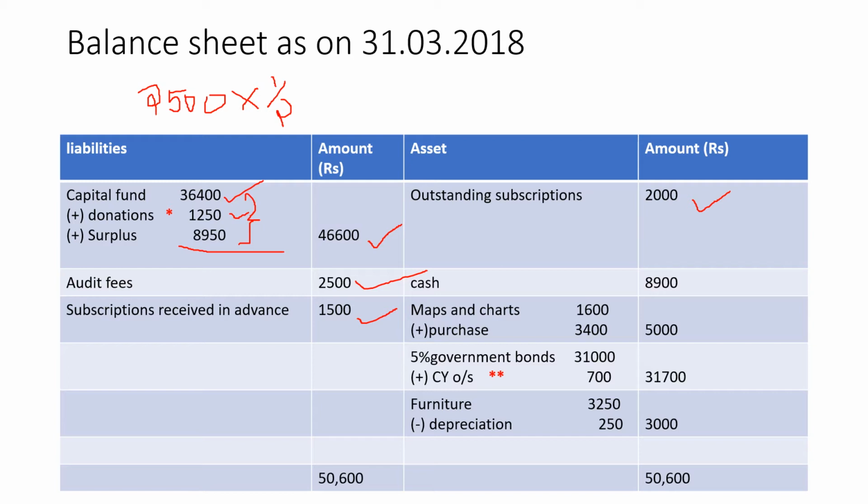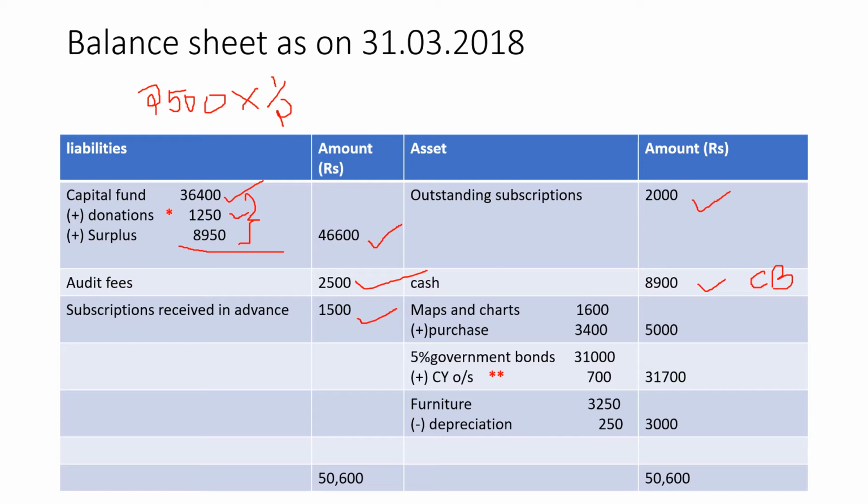In your receipts and payments account, on the payment side, the last item, by balance carried down, the closing balance, that is your current year's cash 8,900. Most of you get confused and write the balance brought down figure, that is last year's. So for current year cash, look at the by balance carried down, the closing balance. Then record the other assets.